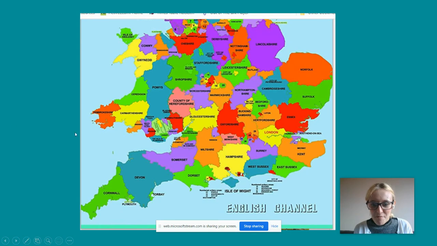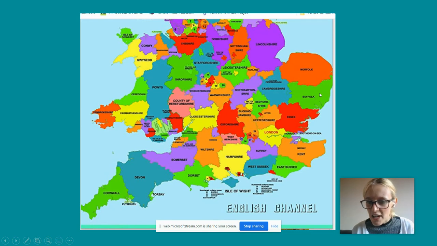All right, so here are all of our counties in England. We are just here, in Buckinghamshire. It says Milton Keynes is a different county there, but we are part of Buckinghamshire. We've got Bedfordshire, Hertfordshire, Oxfordshire, and Warwickshire that surround us, and Northamptonshire just above us.